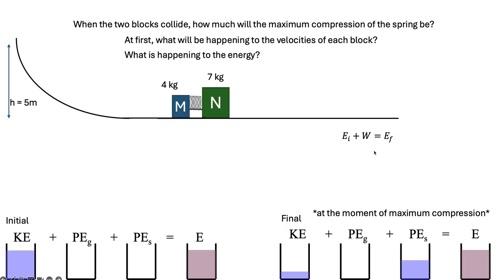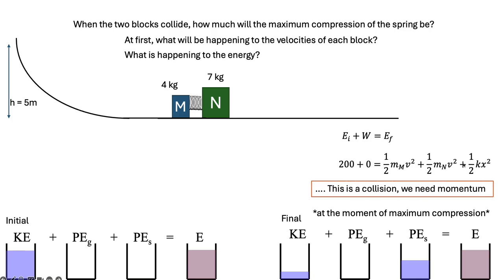Here we go. So at the moment of maximum compression, there's still only 200 joules in the whole system to work with, right? No work is being done by friction or anything like that, so I don't have to worry about that. I've got some kinetic energy in the 4 kilogram block, some kinetic energy in the 7 kilogram block. Now, at the moment of maximum compression, those v's will be the same, and then I've got some energy stored in the spring, okay?